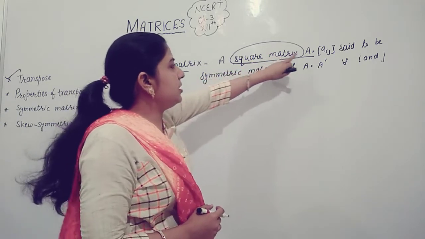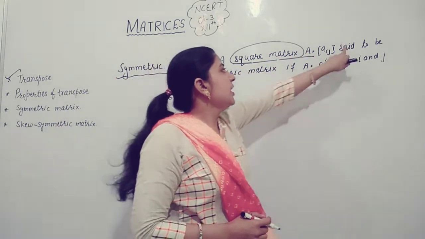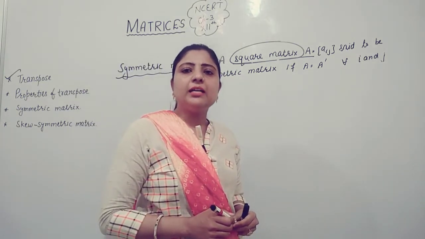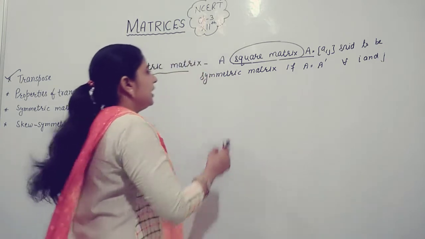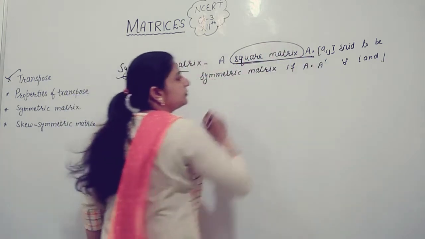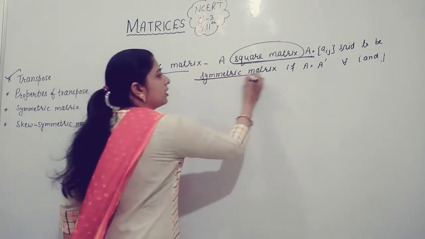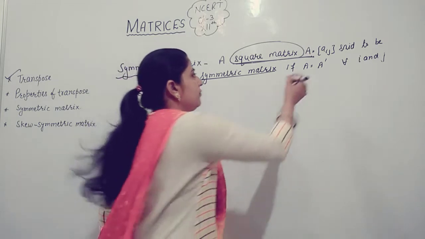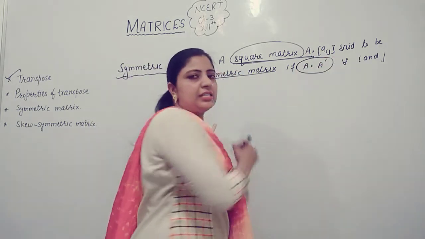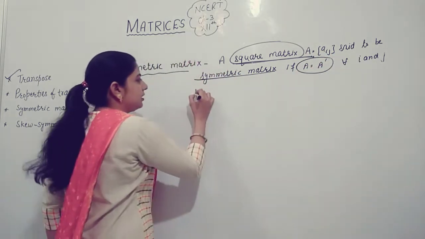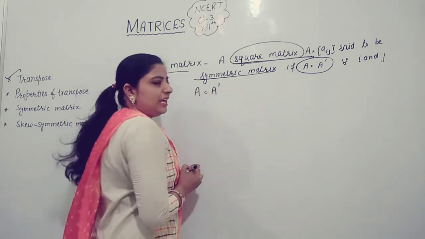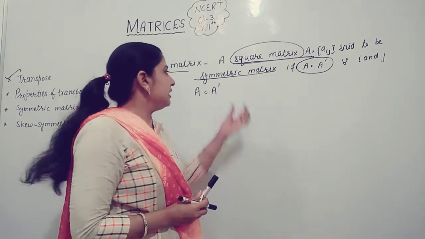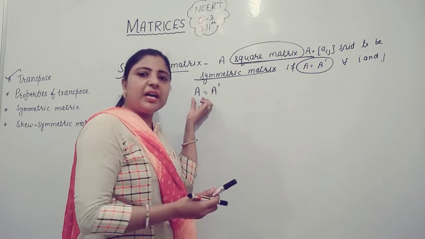A square matrix Aij is said to be a symmetric matrix if A is equal to A transpose. It means a square matrix A is said to be symmetric when matrix A satisfies the condition A is equal to A transpose, means when you change rows into columns then the matrix will be the same as A.